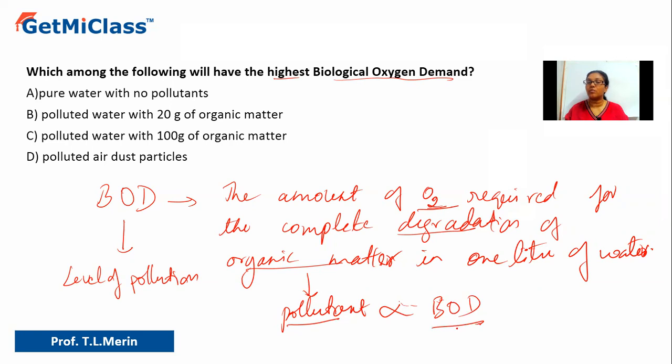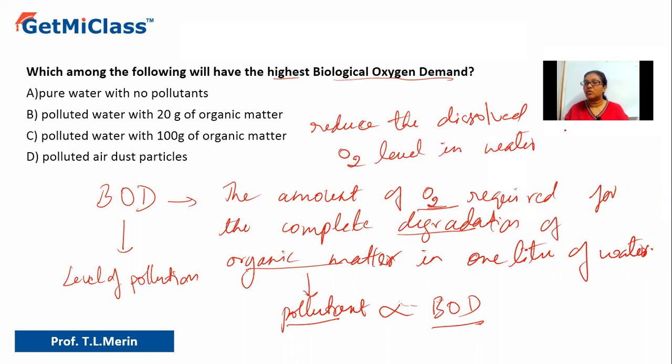That means it will require more amount of oxygen. So the microbes which need a high amount of oxygen, what will they do? They actually finish all the oxygen, or you can say they reduce the dissolved oxygen level in water. Okay. So because of that, what will happen? The aquatic plants and animals will not get enough oxygen to survive.